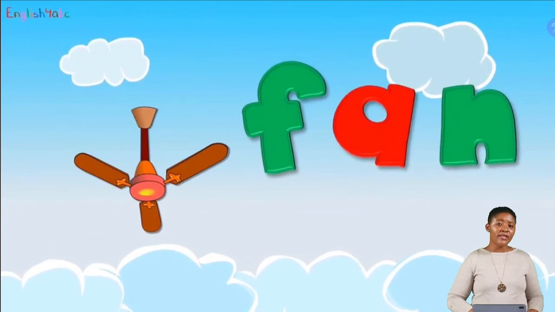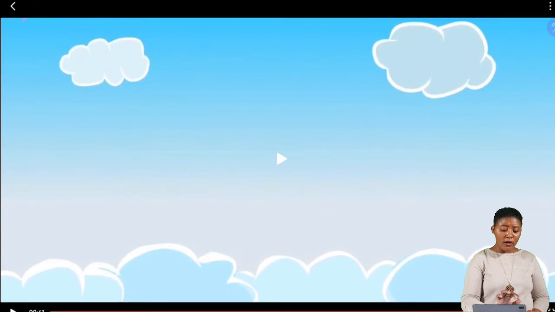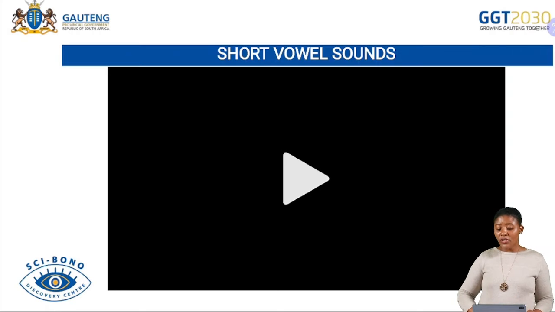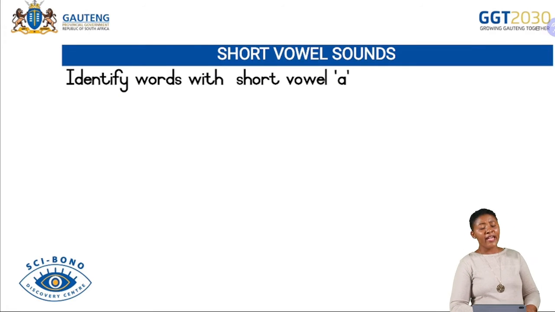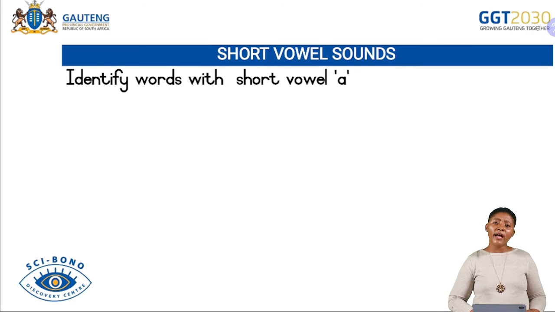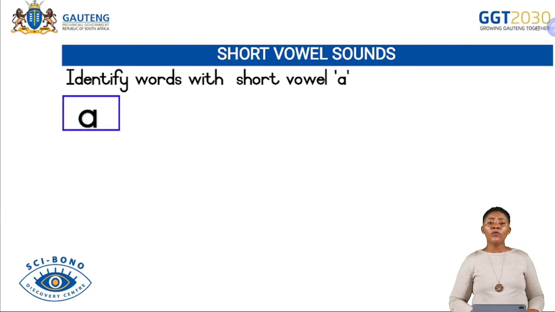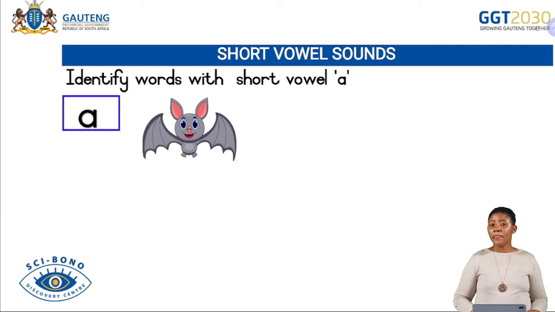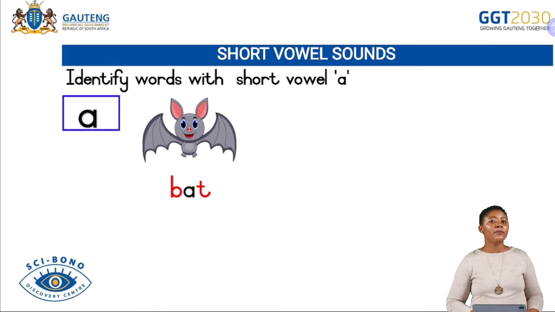All right, well done. I hope you enjoyed this song. Did you enjoy this song? Yes, you did. Now I want us to identify words with the short vowel ah. Look at your picture. We have the first picture. What is this? What do you think, grade 2s? This is a bat. Yes, it is a bat. Well done.